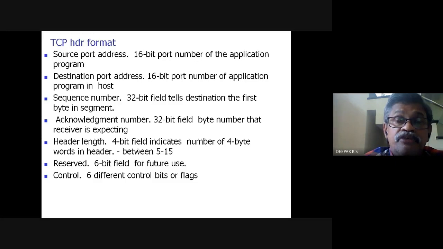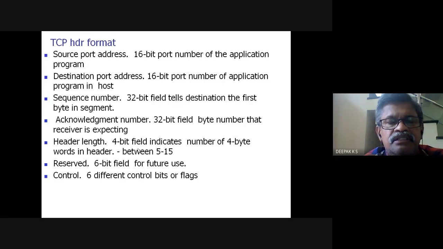If you have a value of 5 in the header length, it would be 5 times 4 bytes, or 20 bytes. Like that, you can use fewer bits to indicate a larger value when you define it in terms of the number of 4 bytes. You need only 4 bits to indicate that.